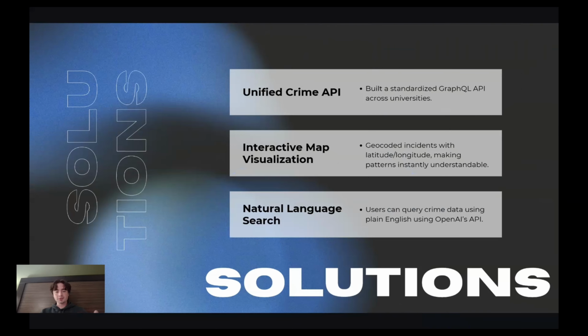And so, what is our solution? We propose a unified crime API by using a GraphQL API across universities. We then implement an interactive map visualization by geocoding the locations of the incidents and visualizing them on a map. And finally, we have a natural language search feature where users can query our API using OpenAI's API.